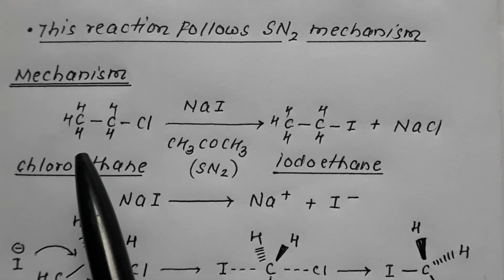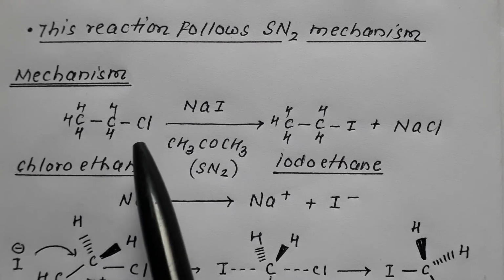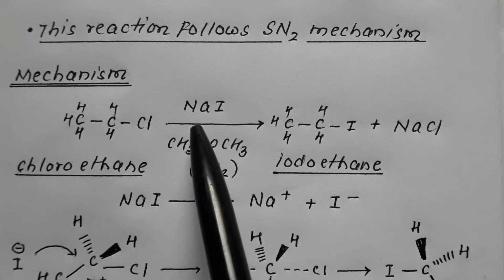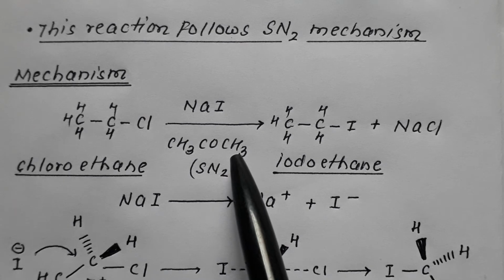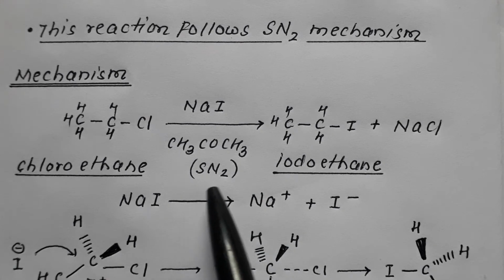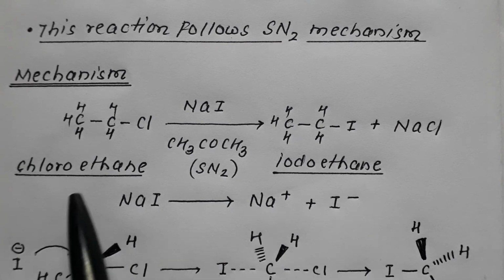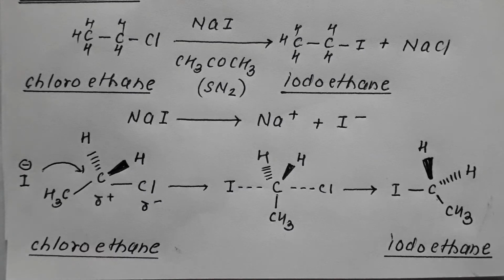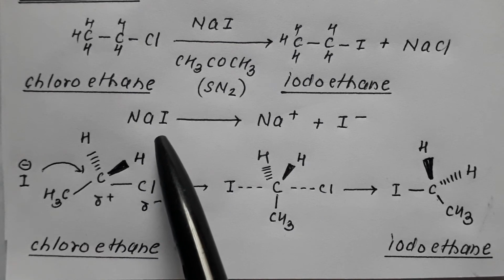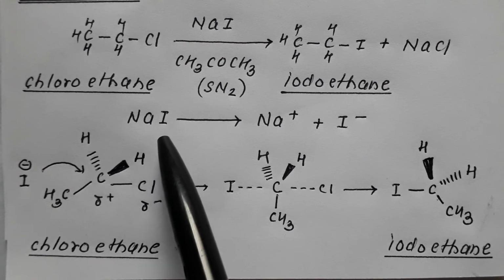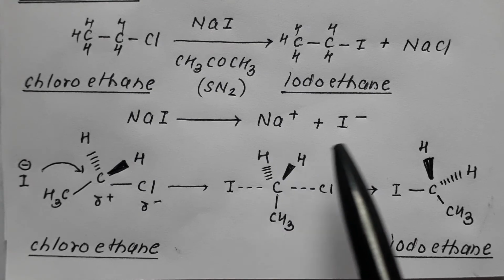So let us begin. Suppose I have taken CH3CH2Cl. If it is made to react with NaI in presence of acetone, as per SN2 mechanism, this chloroethane converts into iodoethane. Now if we discuss it further, what happens? I said that NaI is capable of ionization in acetone. Therefore, this NaI will ionize to give sodium ion and iodide ion.